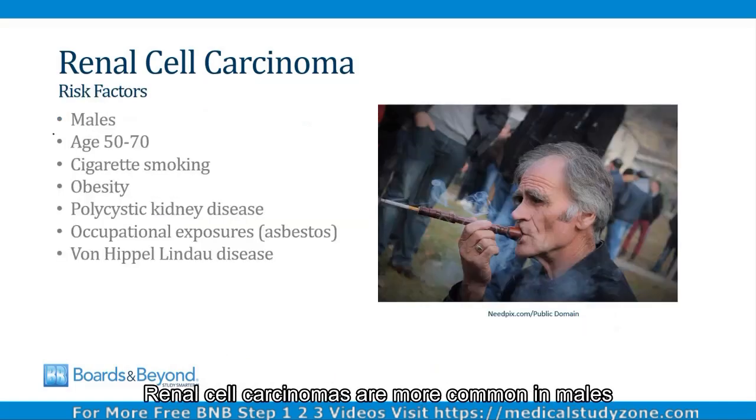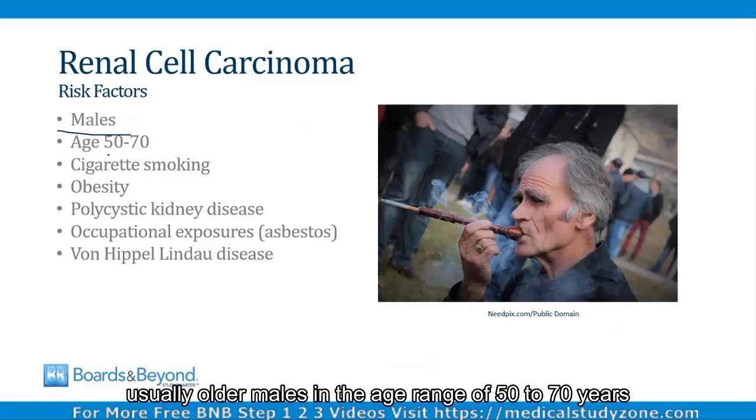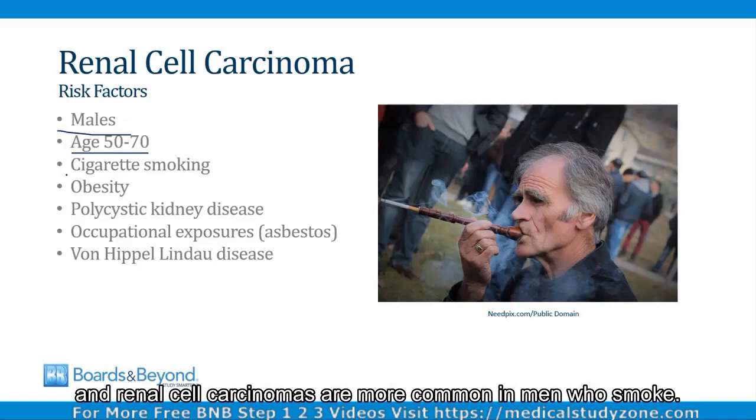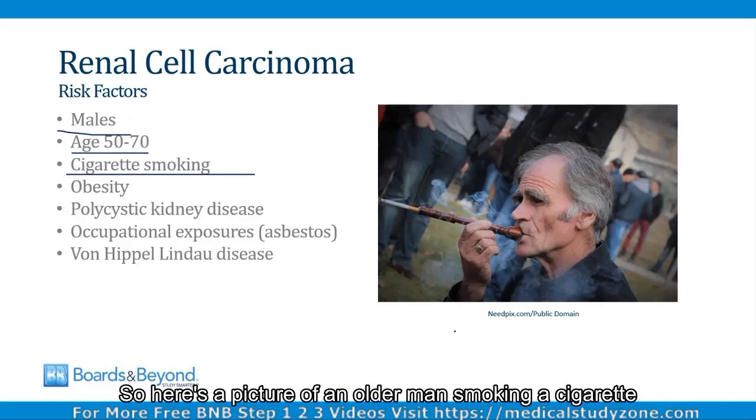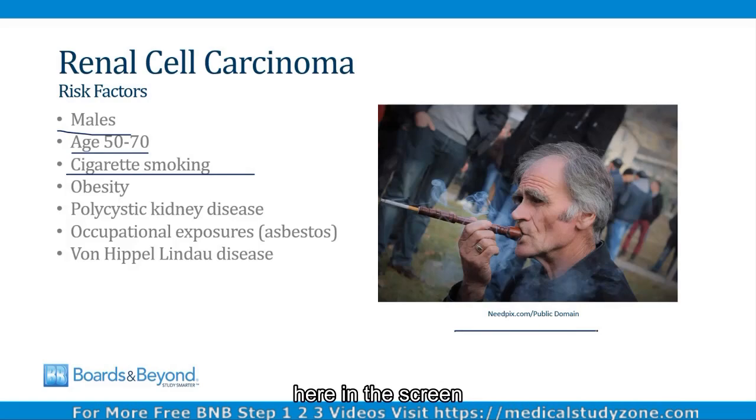Renal cell carcinomas are more common in males, usually older males in the age range of 50 to 70 years. And renal cell carcinomas are more common in men who smoke. So here's a picture of an older man smoking a cigarette here on the screen to remind you of the classic demographic for renal cell carcinoma. Obesity is also a risk factor, and so is polycystic kidney disease.